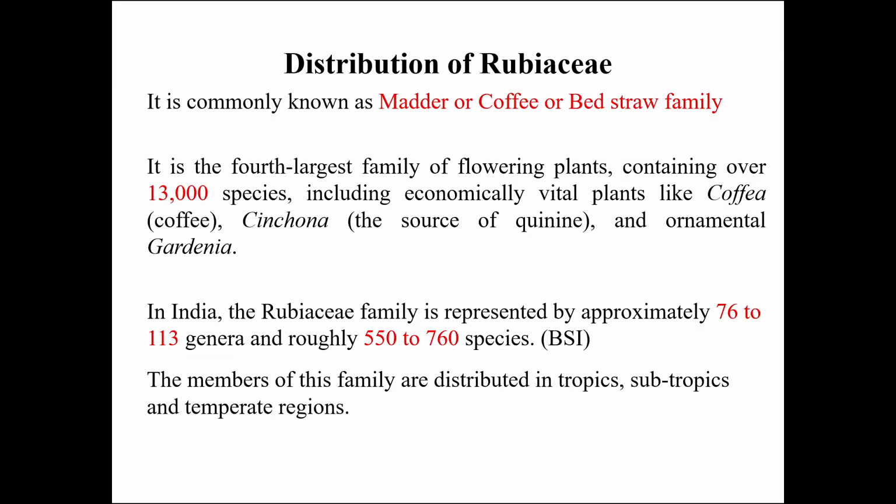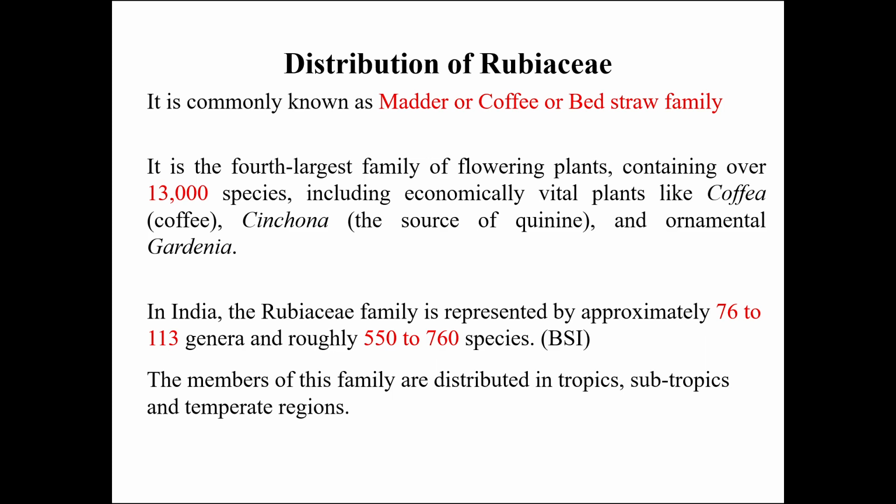Going on to study the distribution of Rubiaceae, as I've already told you, it is commonly known as madder or coffee or bedstraw family, and it is the fourth largest family of angiosperms, containing over 13,000 species, of which many of them are significantly important, such as the coffee plant, Coffea, Cinchona, which is the source of the anti-malarial drug, that is quinine, and many ornamental plants like Gardenia, Mussaenda, etc.